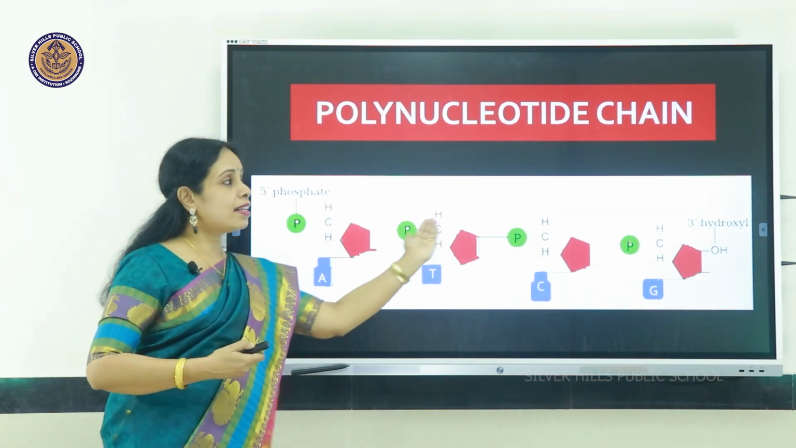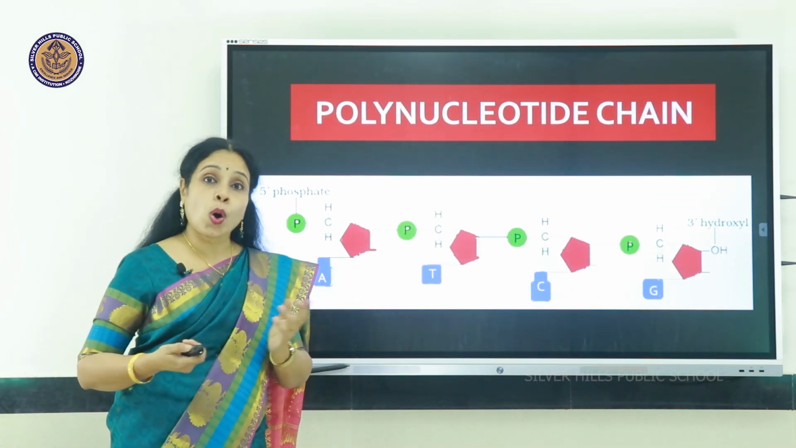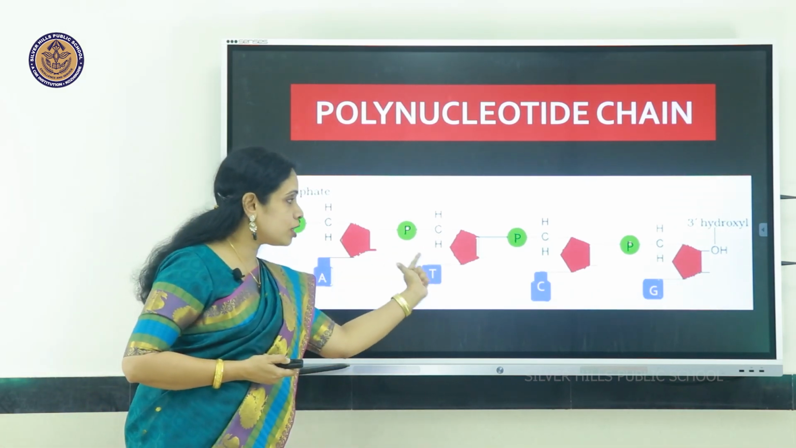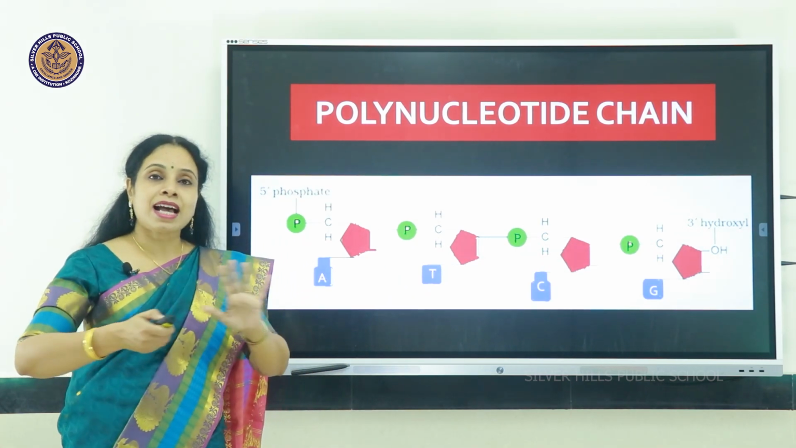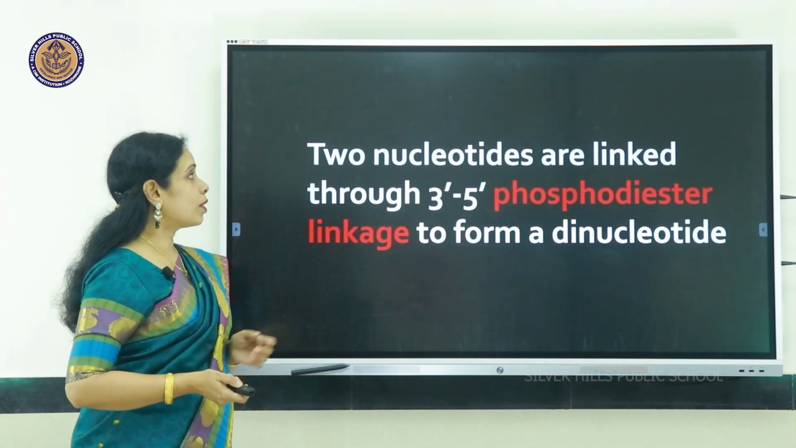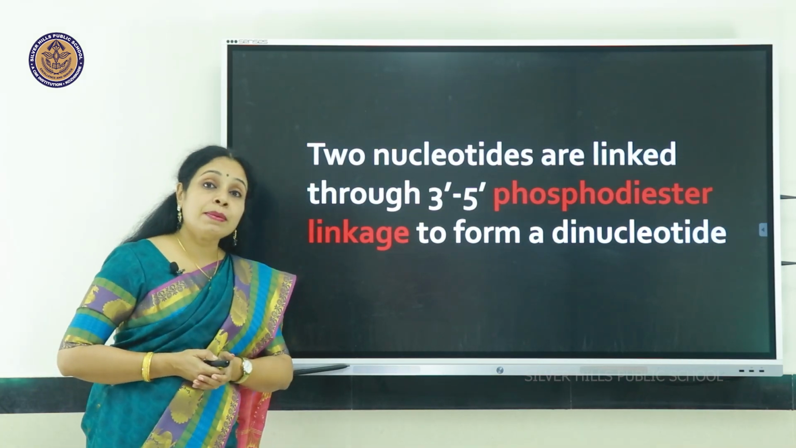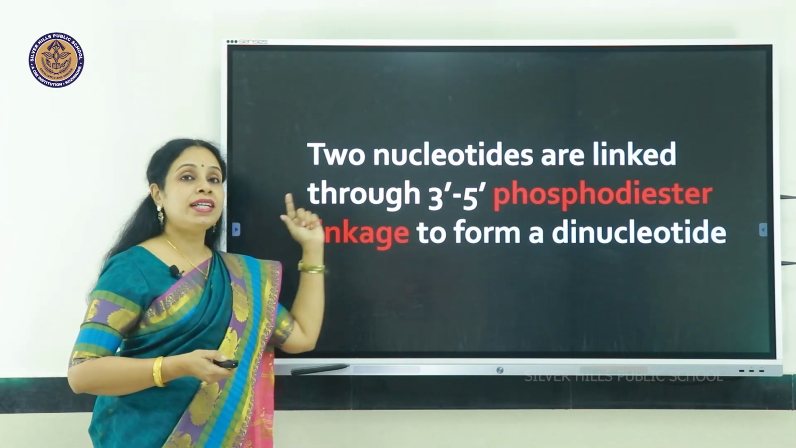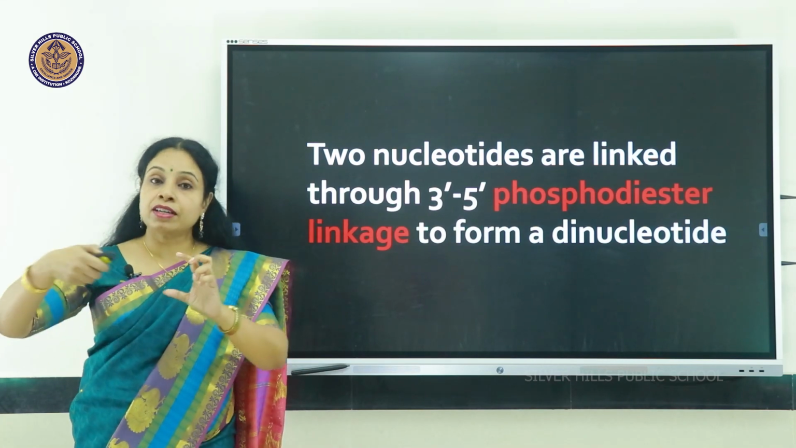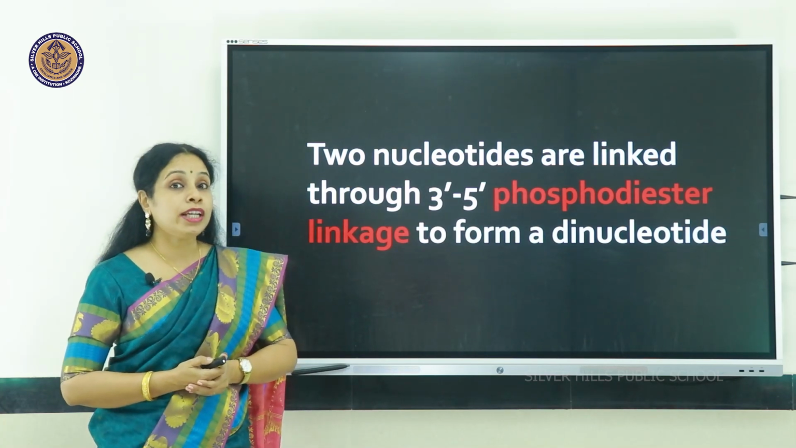Here you find a single polynucleotide chain. This could be that of the RNA or DNA, but here you can identify it is that of the DNA because you find the nitrogenous base thymine. Thymine is absent in RNA, it is present only in DNA. Two nucleotides are linked together by a linkage called 3' 5' phosphodiester linkage. Thus it forms a dinucleotide. Again a third one will come and attach. Like that, when many of them link together, we get a polynucleotide chain.